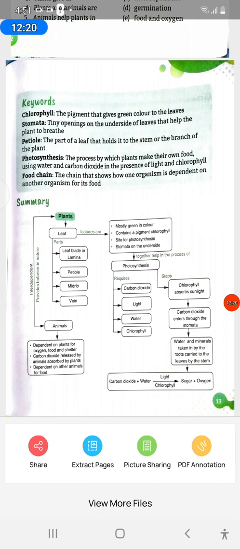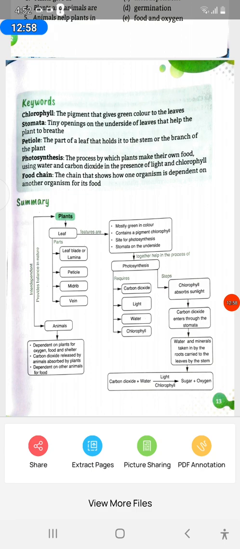Summary. Interdependence provides balance in nature. Plants, leaf, parts: leaf blade or lamina, petiole, midrib, vein. Features: mostly green in color, contains a pigment called chlorophyll. Site for photosynthesis. Stomata on the underside. Together help in the process of photosynthesis.